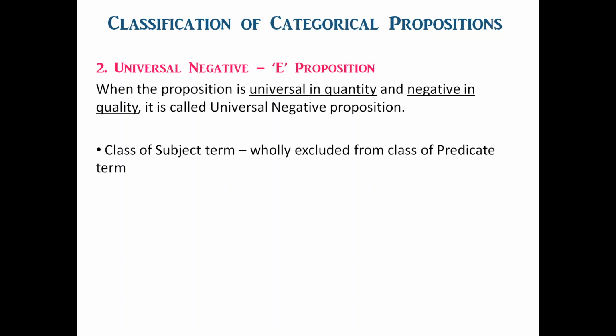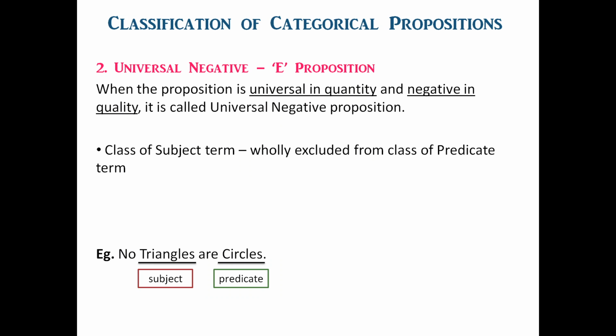Let us take an example. No triangles are circles. In this example, triangles is the class of subject term and circles is the class of predicate term. Here the class of triangles is wholly excluded from the class of circles.